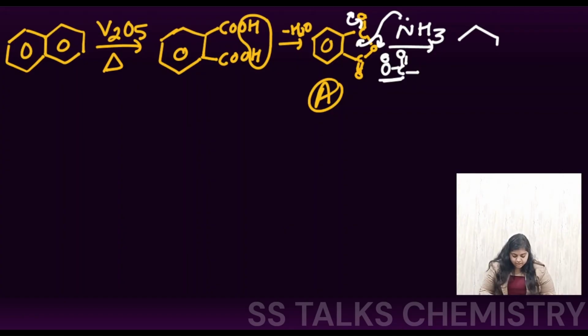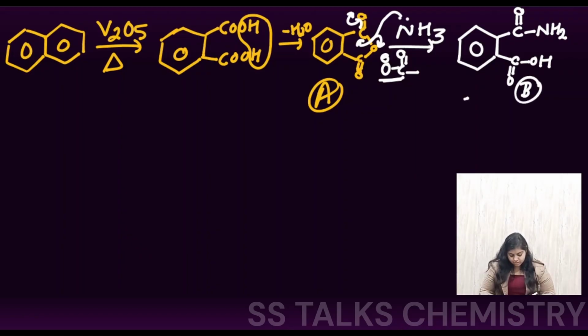So we are getting the formation of this thing. Here at this position, C double bond O and the ammonia attack, that is going to give the amide, right? And here will be the formation of the C double bond O and the OH, right? So this is going to be your product number B.